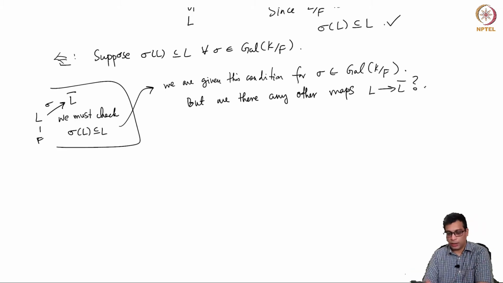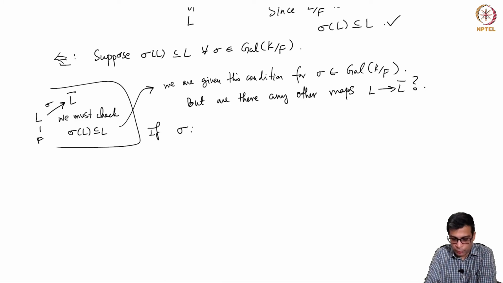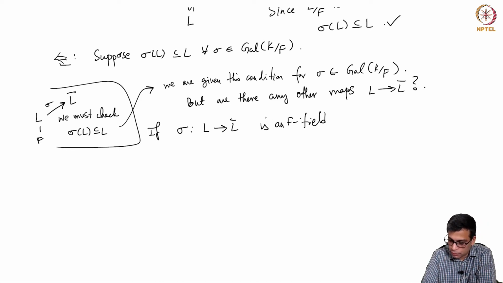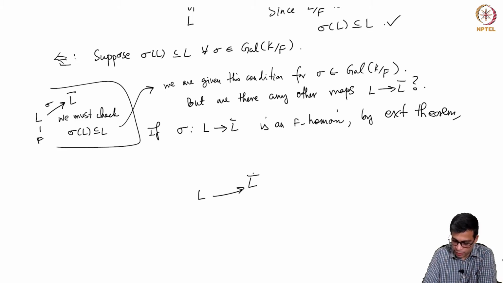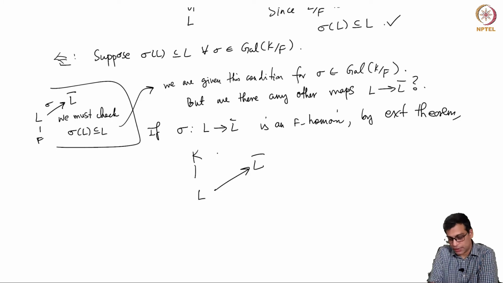I claim there are none, because if tau from L to L bar is a field homomorphism, an F homomorphism, then by the extension theorem, since K is a finite extension, there is an extension like this.